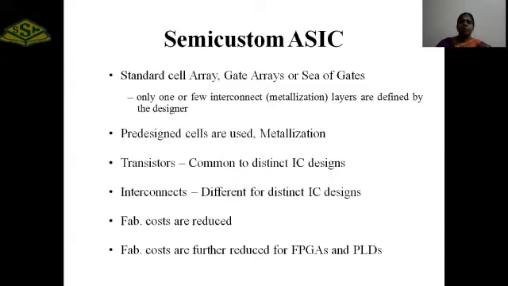Pre-designed cells are used. In the previous full custom ASIC, no pre-designed cells are used, but in semi-custom ASIC, pre-designed cells are used. That is, cells available in the library may be used for the functions. Transistors are common for all the ICs. Interconnections are different. In the previous full custom, both transistors and interconnections are different for different ICs. But in semi-custom, transistors are common for different ICs and interconnection schemes are different. Fabrication costs are reduced.